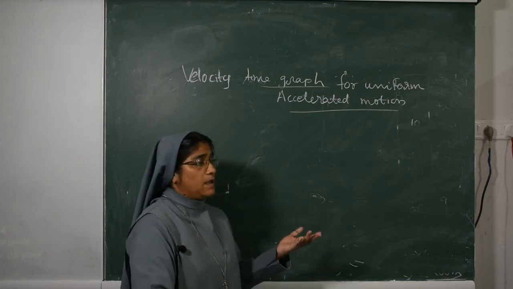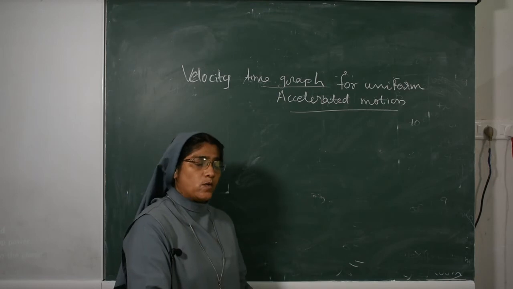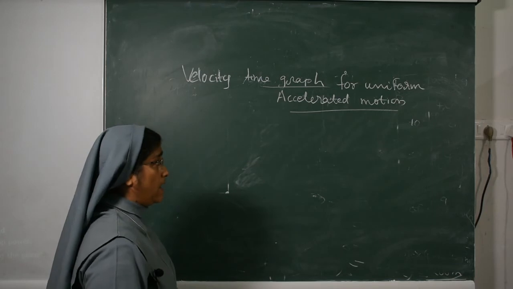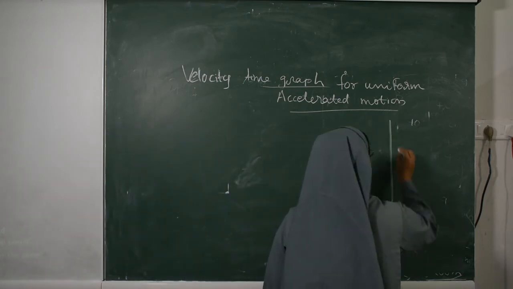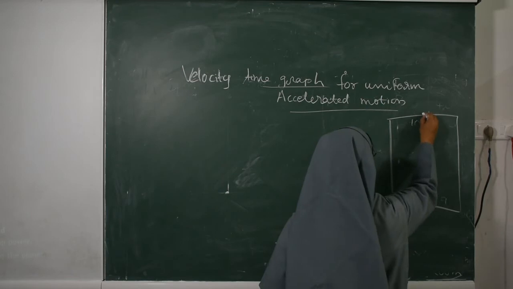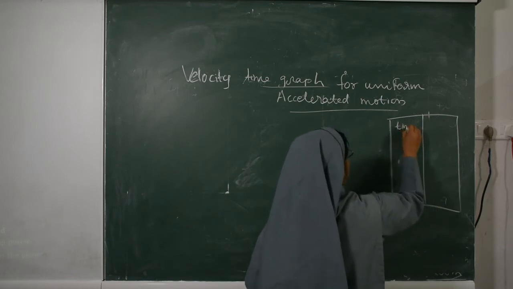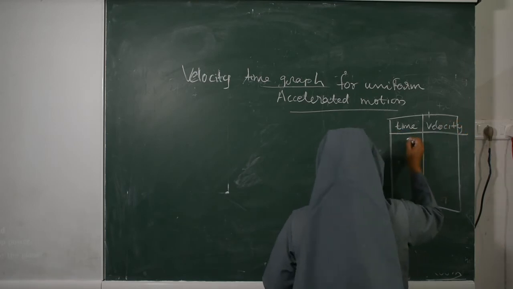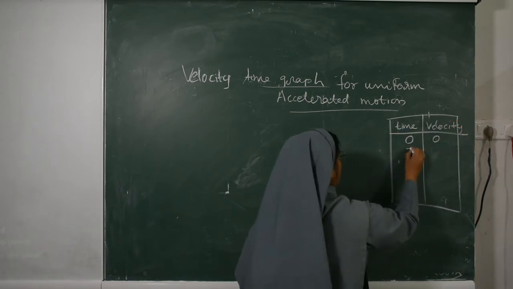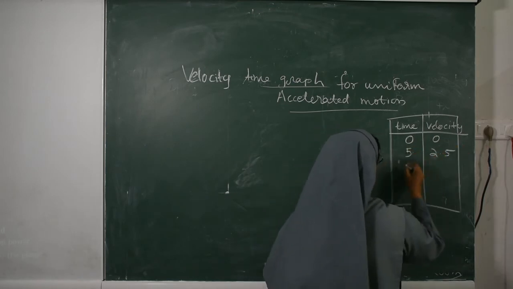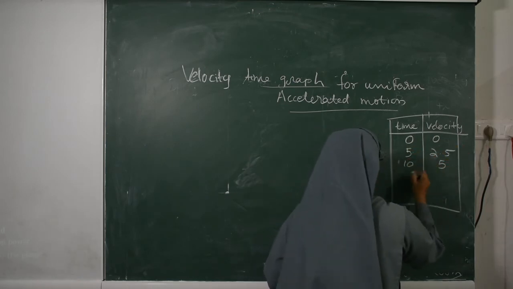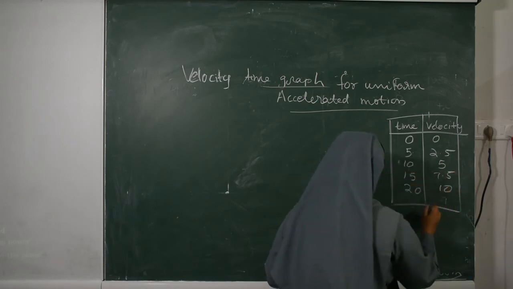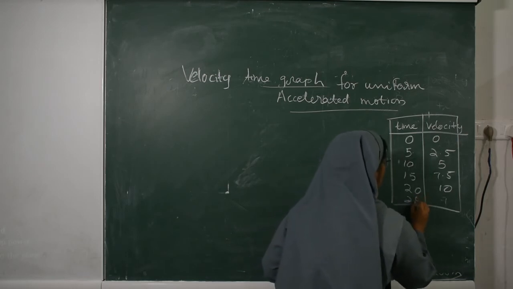Velocity changes by equal amounts in equal intervals of time. That is uniform acceleration. Now, what will the graph be? We have already got it in the table. Here we are writing time, then here we are writing velocity. Then 0, 0; then 5, 2.5; 10, 5; 15, 7.5; 20, 10; then 25, 12.5.